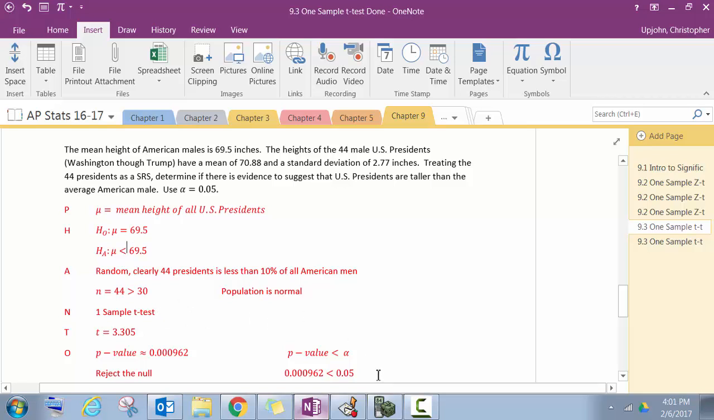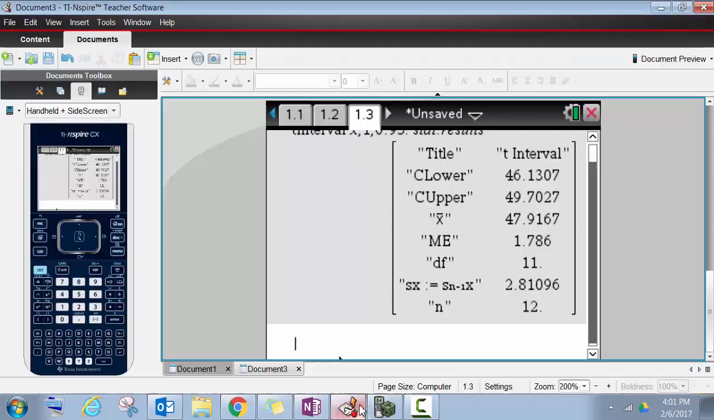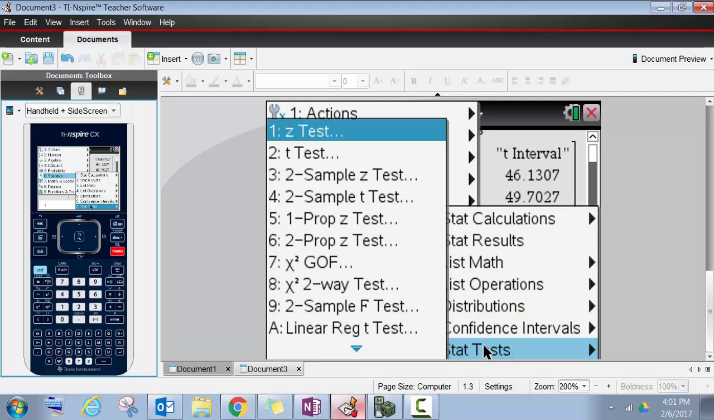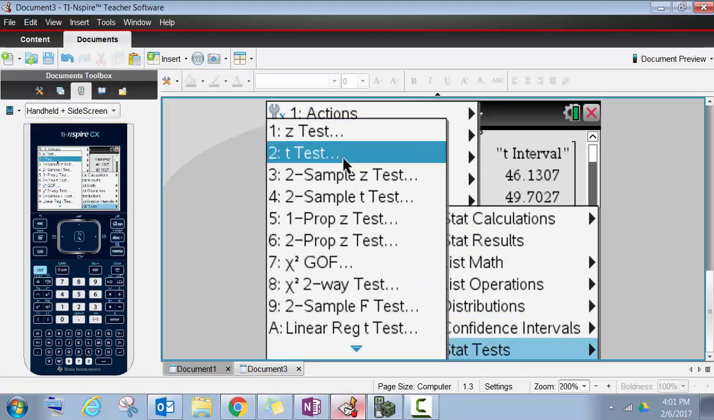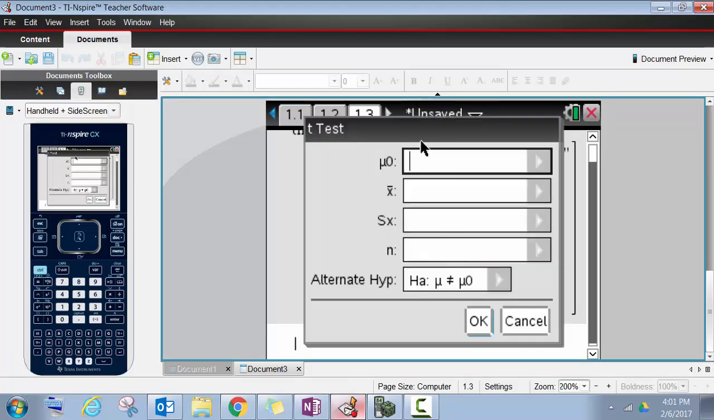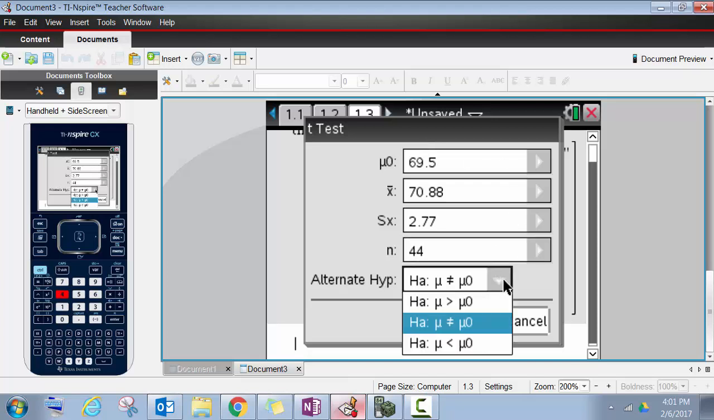And now I'll show you how to do this on the calculator without doing all the work. So if you have the Inspire, menu, statistics, stat tests, and t-test. We don't have data, we have stats. So our mu was 69.5. X bar was 70.88. Standard deviation 2.77. N is 44. And we want to see if mu is actually greater than that.